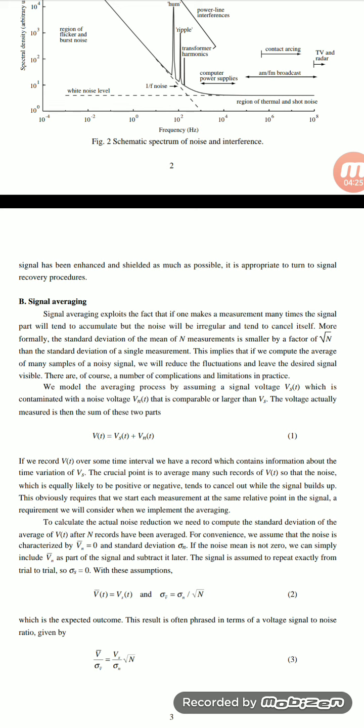So if we record v of t over some time interval, we have a record which contains information about the time variations of vs. This is the basis of averaging many such records of v of t.